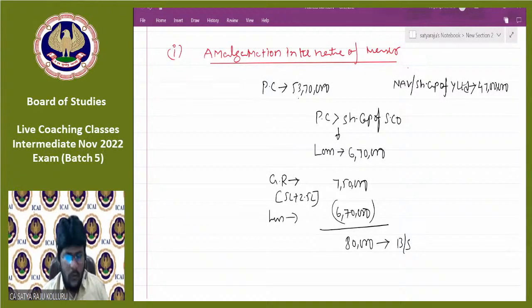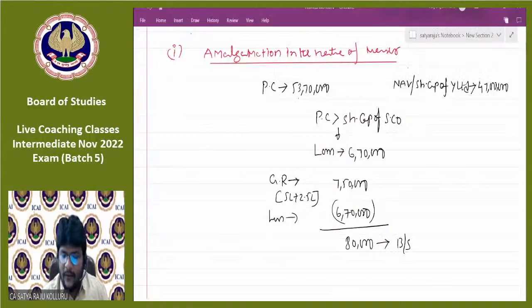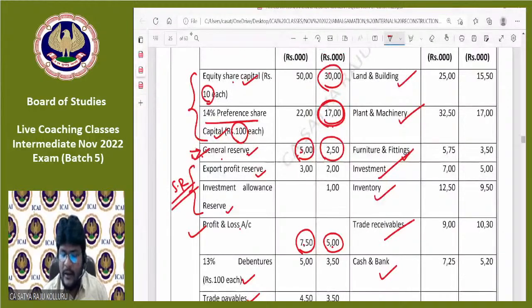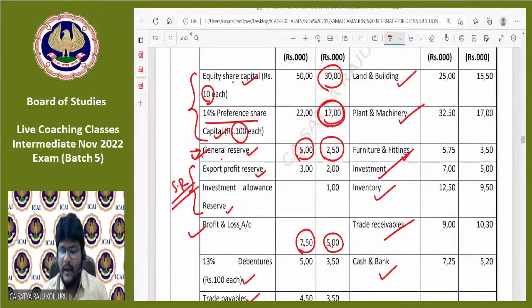Now, if you observe, the free reserves of the purchasing company after takeover are 5 lakhs plus 2,50,000, 7,50,000 in case of general reserve. In case of P&L, it is 12,50,000. I required only 6,70,000. That's why I knock off such loss with only general reserve. No need to utilize the profit and loss account balance. The entire amount of 12,50,000 will automatically come under balance sheet.